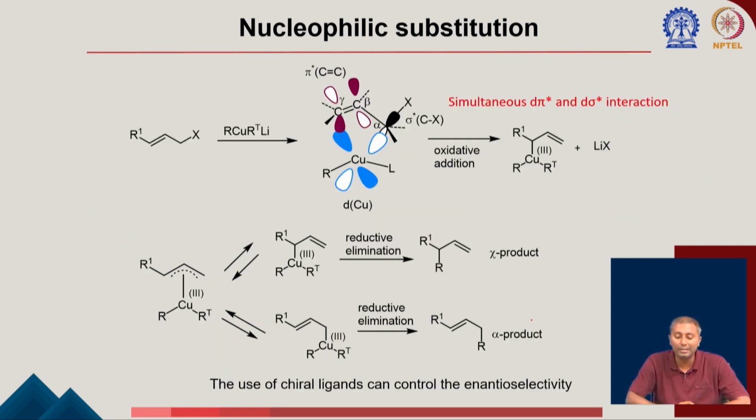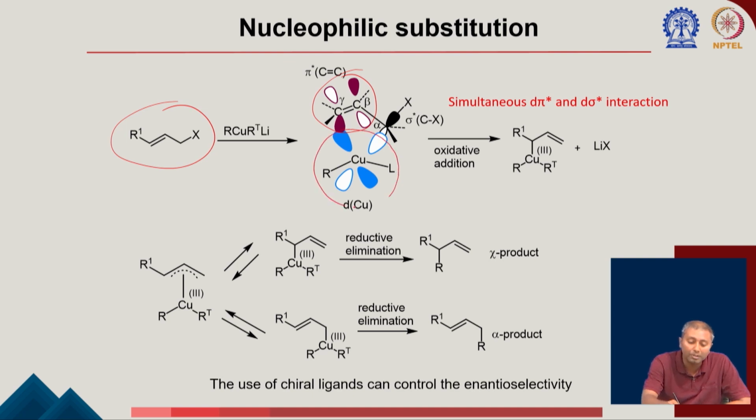We are trying to understand what is happening here. If you think about this particular compound, this allylic halide or allylic acetate, the d orbital of the copper is interacting with the pi star of this double bond and the sigma star of this carbon-halogen or carbon-OAc bond, whatever the bond is.